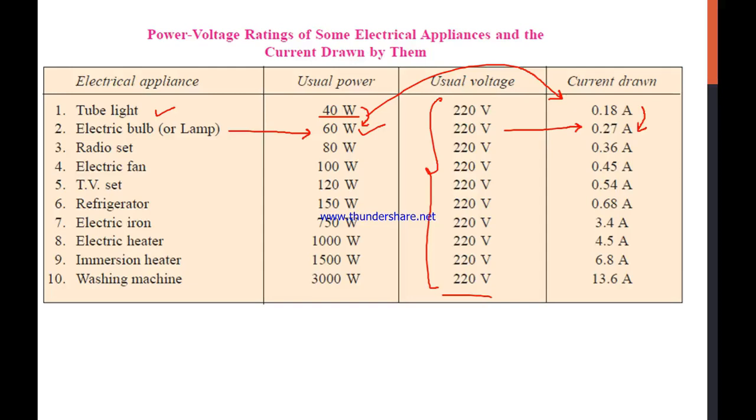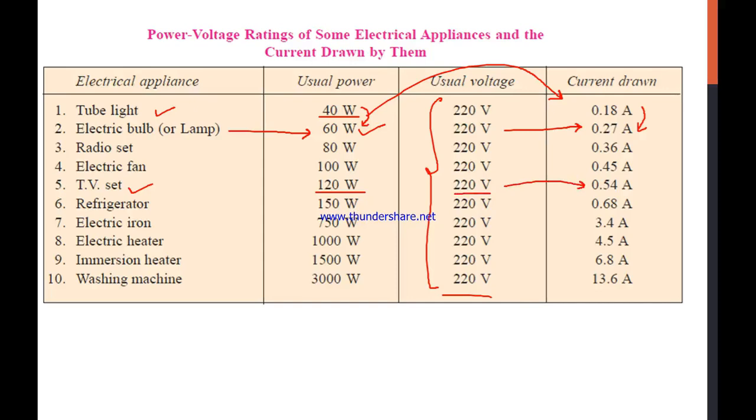Similarly, let's suppose we are talking about the TV set. The rating of the TV set is higher as compared to the bulb, that is 120 watt, and the 220 is again fixed. So if you calculate the current, you will get a value equal to 0.54 ampere.